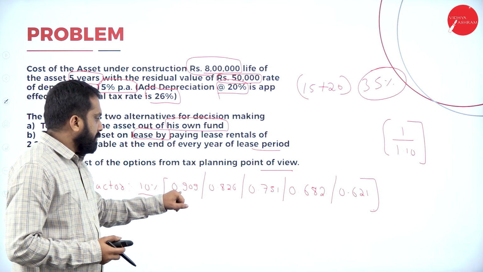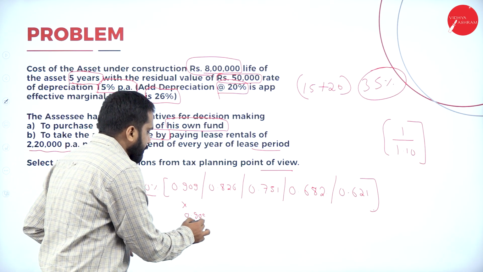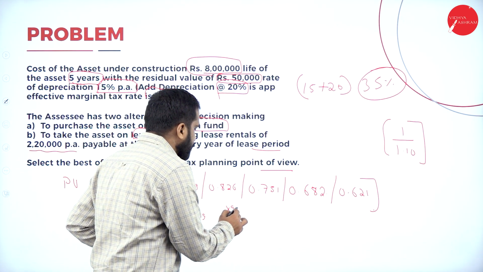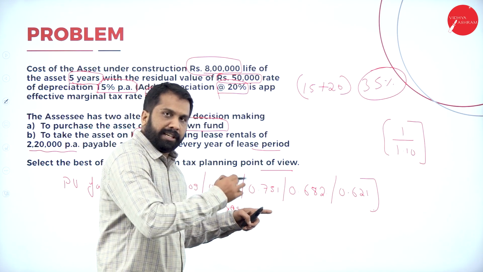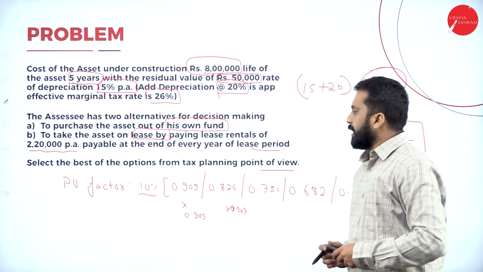Second one, 0.909 multiplied with 0.909, you will get this one. Multiply with 0.909 again, you will get this. Just multiply by 0.909 and you will get all the PV factors for 5 years.